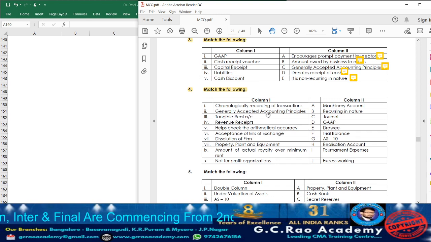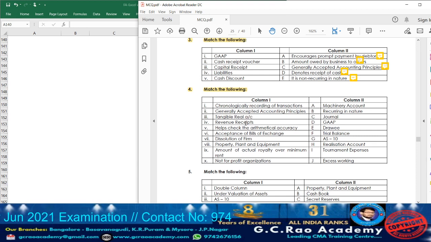First, let us go through column 1. Chronologically recording of transaction. See where we get this. We are going to enter where? In journal. In journal, usually in a chronological order, we are going to enter the transaction. Point number 2, generally accepted accounting principle. It's the full form of GAAP.